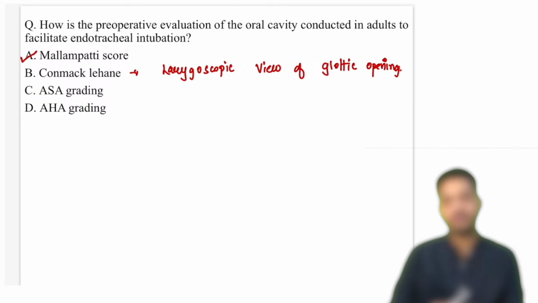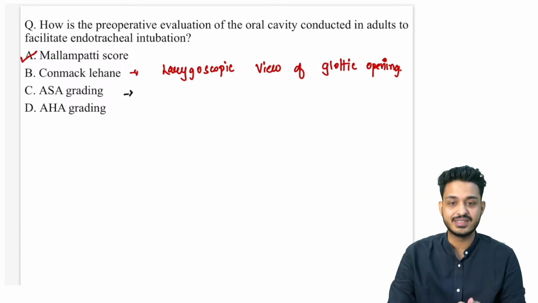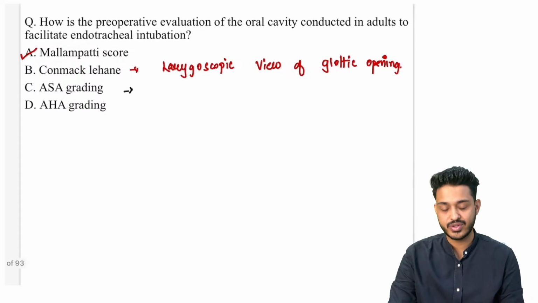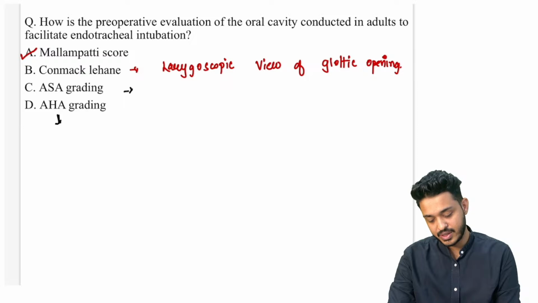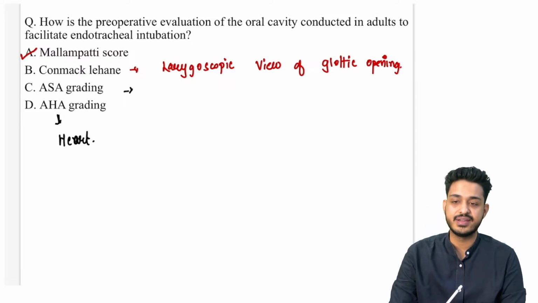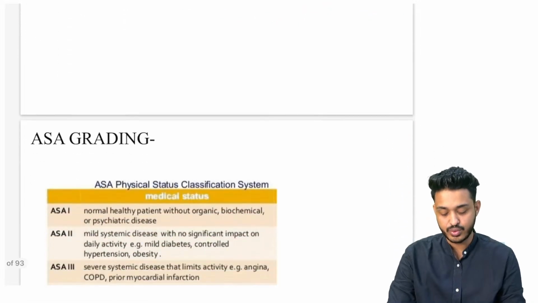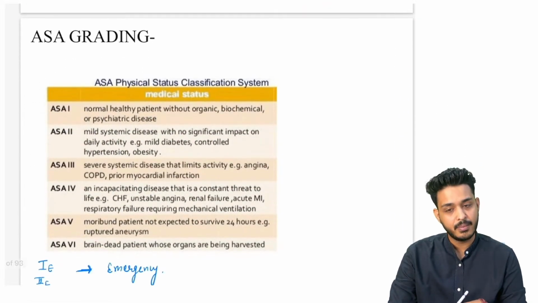Let us understand this now. Then what is this ASA grading? ASA stands for American Society of Anesthesiologists. They are going to understand certain things, and I am going to teach you about that. AHA grading you are going to study in medicine; it is for your heart condition, right? So here we are going to do a score that is going to be your Mallampati score.